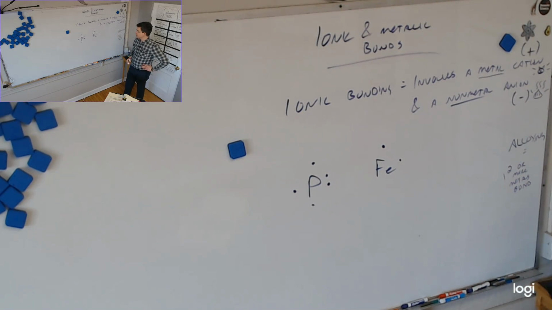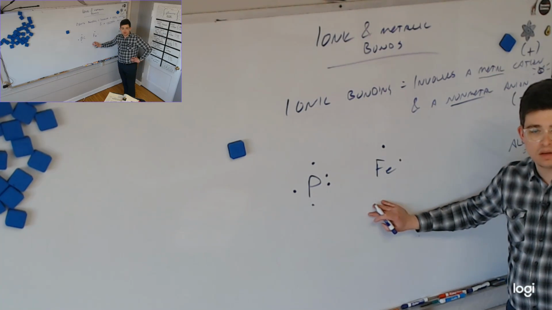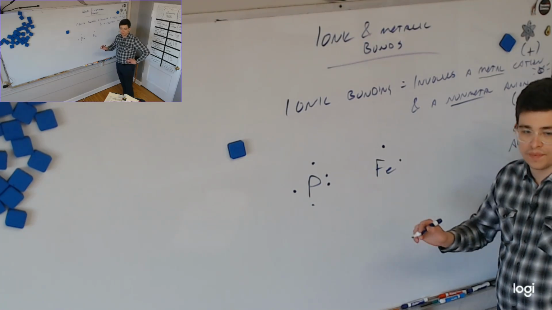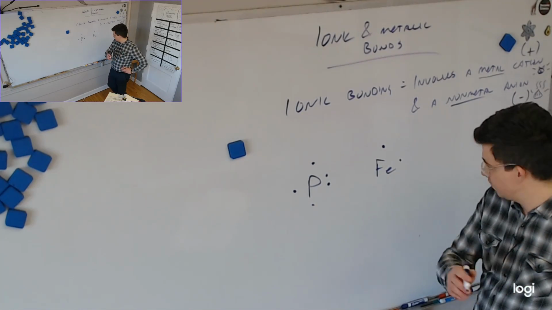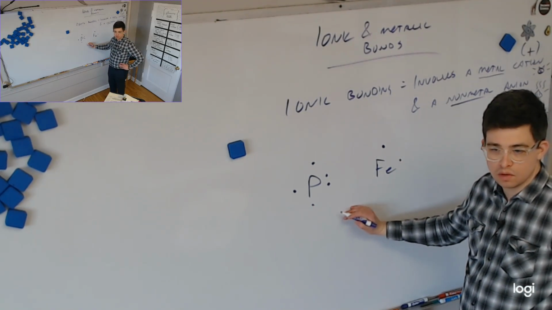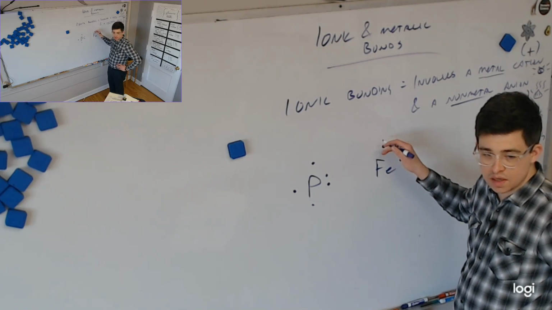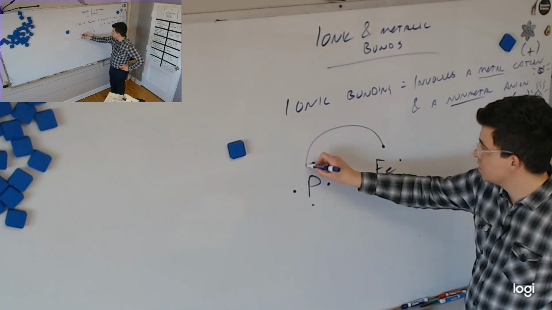Can the iron and the phosphorus bond together? Yes. Well, what must happen for that to occur? It must react. Okay, there will be a reaction, yes. But what has to happen? Share the electrons. Which one gains electrons? Phosphorus gains electrons from where? The iron. The iron doesn't want these two. In order to achieve stability, the iron's going to get rid of 2.